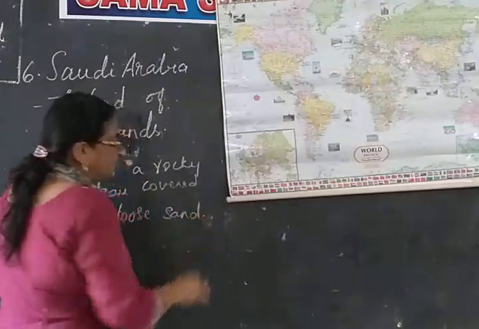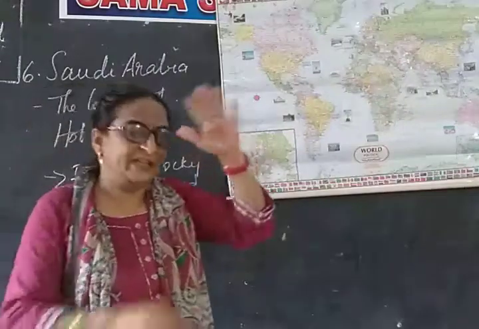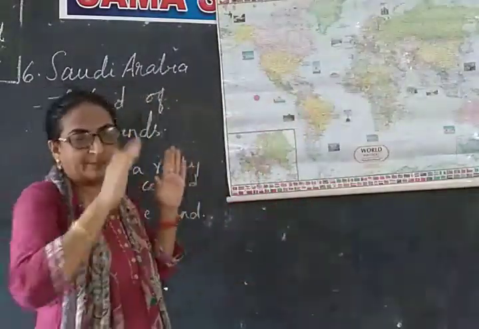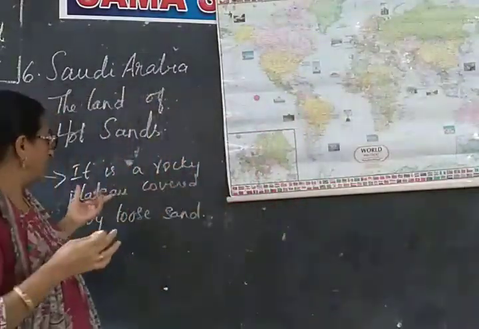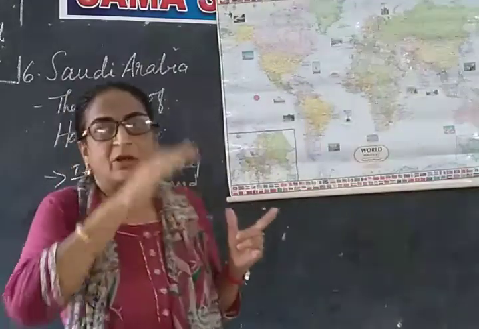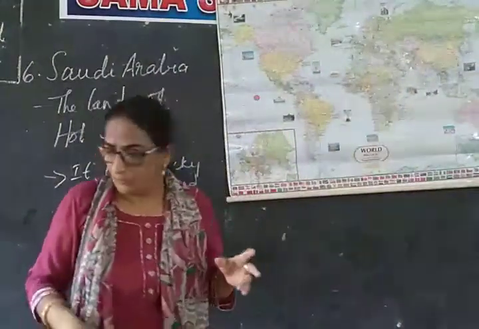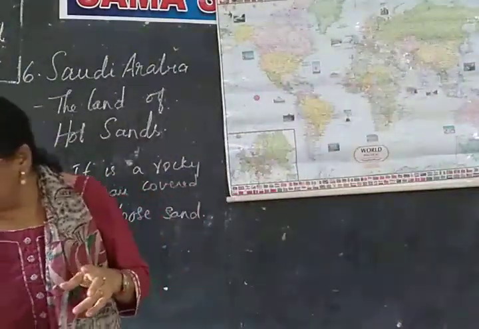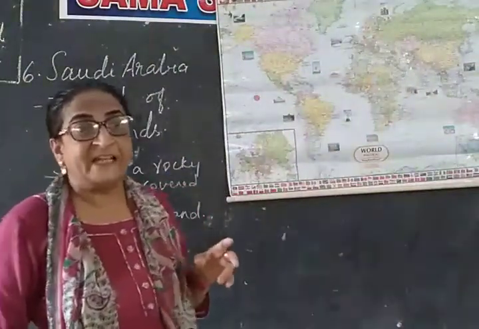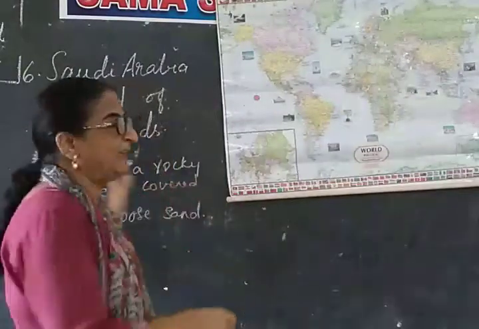Plateau area, you know. A plateau is an elevated flat land, isn't it? Elevated top land is a plateau. So this is also a very rocky plateau. It has rocks always. It is an elevated land with rocks always, and moreover it has loose sand. This dry sand area is called Rabbal Khali.